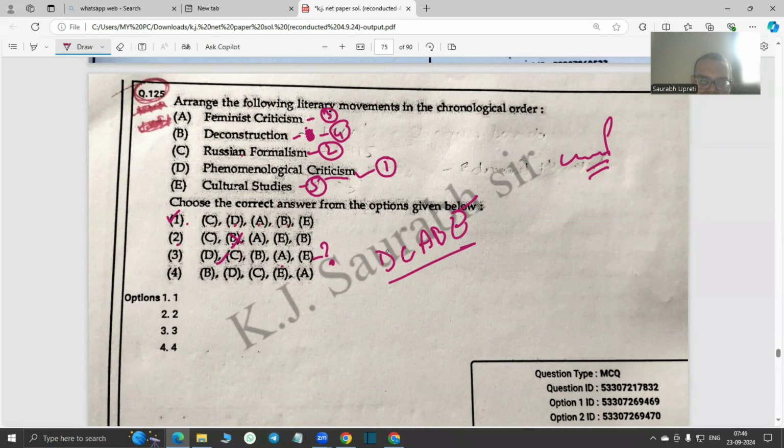and then deconstruction. Maybe I would say the first may be the option, because there is a bit of ambiguity about who came first, Russian formalism or phenomenology. If we consider Russian formalism, because it appeared in, I think, 1914 or something like that, and then phenomenology came, then that sequence CD, and then the third is feminist criticism, where we see Virginia Woolf, A Room of One's Own, and all those things, right? So maybe if DCAB is wrong, then CDABE would be the answer.